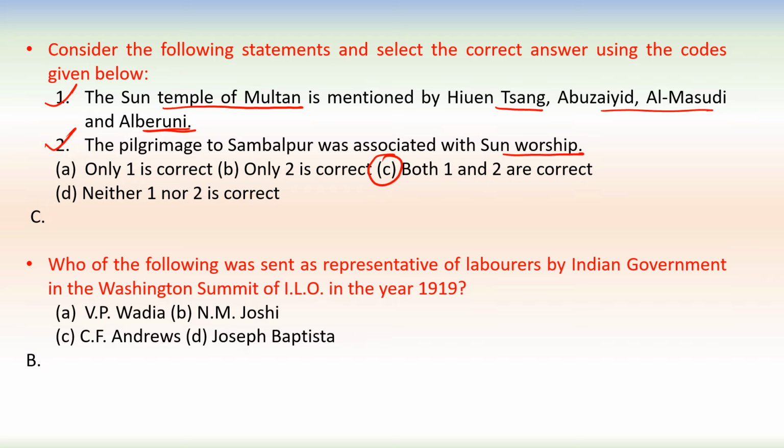Now next one. Who of the following was sent as a representative of laborers by Indian government in the Washington Summit of ILO in the year 1919? ILO, International Labour Organization, and who was sent as an Indian representative there? So it was N.M. Joshi.